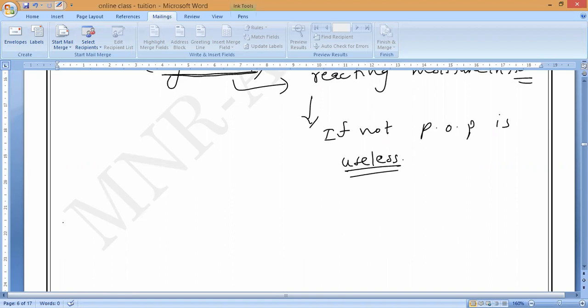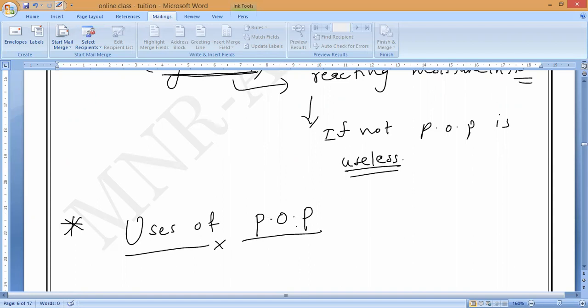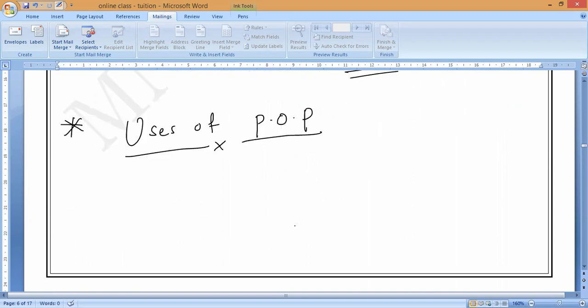Now, the last concept we are going to study is the uses of POP. After this I will stop. Then the last concept remaining is what we call water of crystallization, the hydrated salt. That we will study in tomorrow's class. That is not there for the exam. Till here everything is there for tomorrow. Is it okay, guys? Okay, sir.